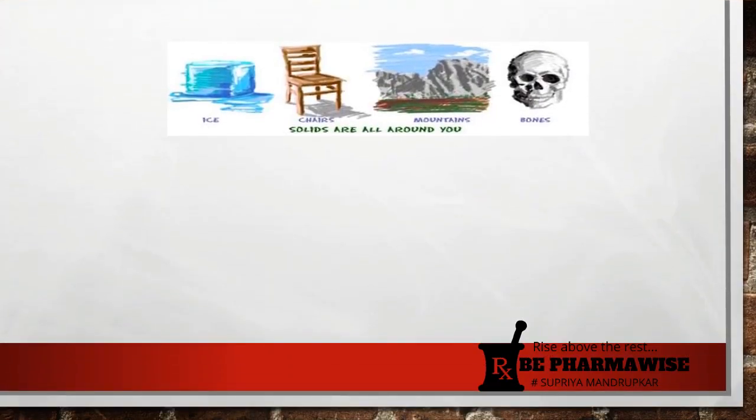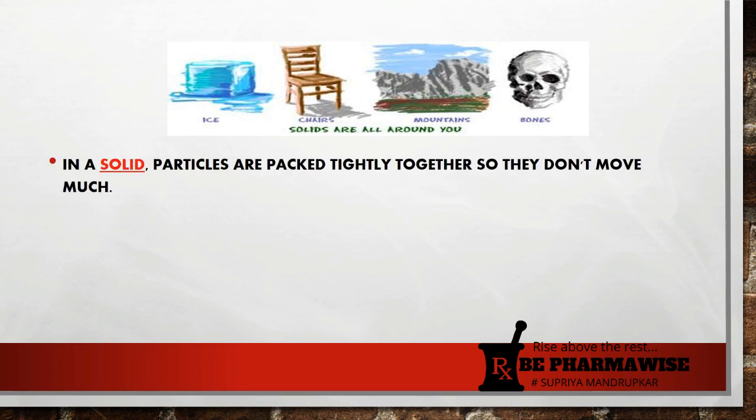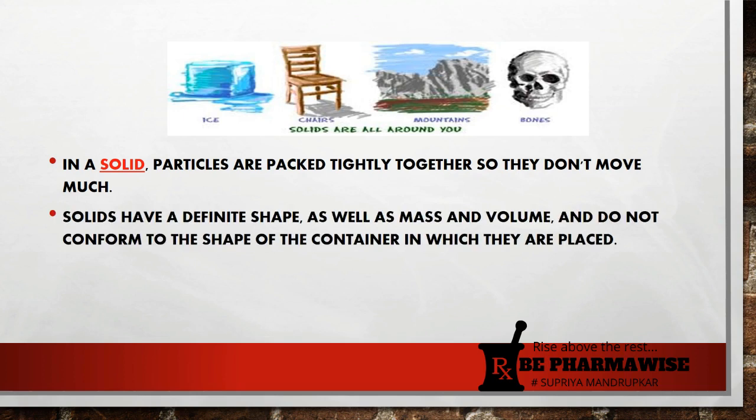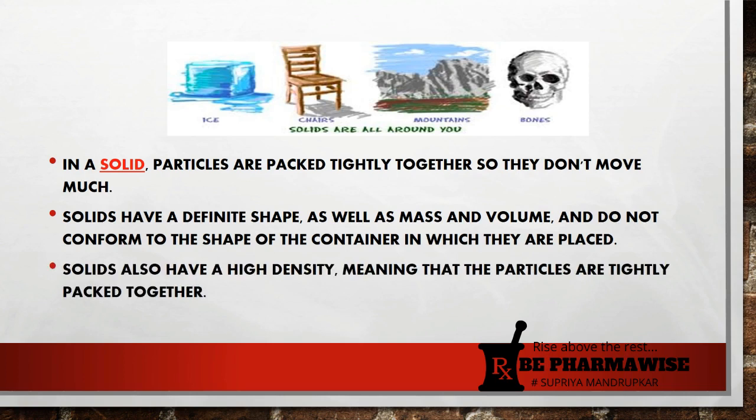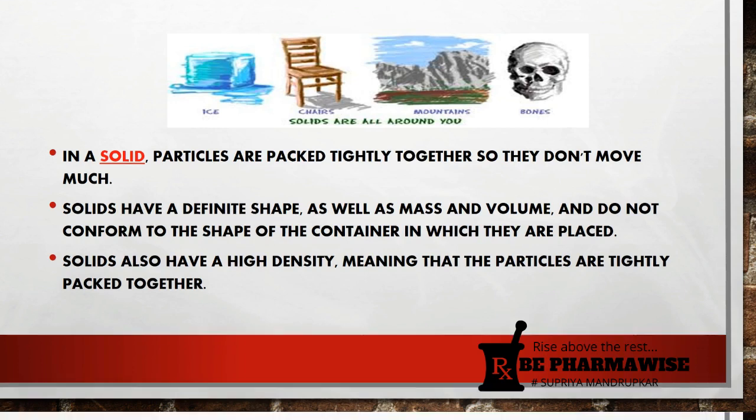Solids are all around us. See the ice, chair, mountains, and bones. These are all solids. In a solid, particles are packed tightly together so that they don't move much. Solids have a definite shape as well as mass and volume, and they do not conform to the shape of the container in which they are placed. Solids also have high density, meaning that the particles are tightly packed together.